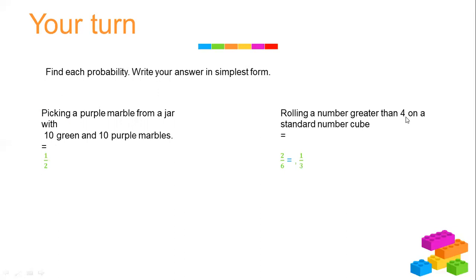Rolling a number greater than 4 on a standard number cube. The numbers that are greater than 4 on a number cube are 5 and 6. So here we have 2 outcomes out of the total, which is 6. So 2 over 6 equals 1 over 3. So this is our probability. Our probability is 1 over 3.